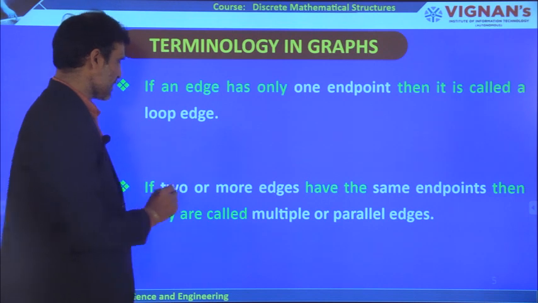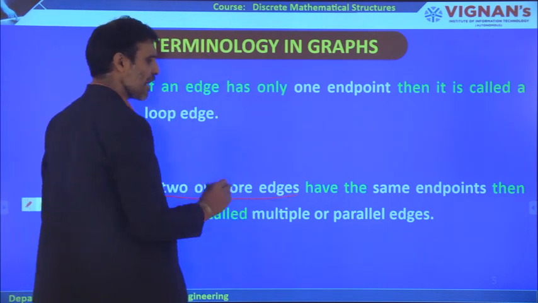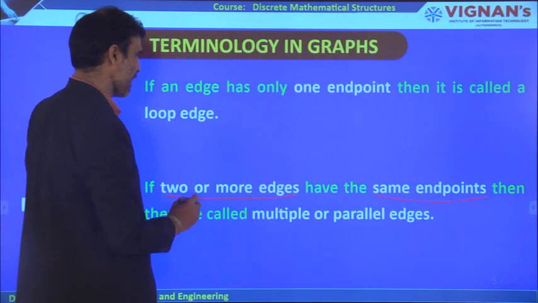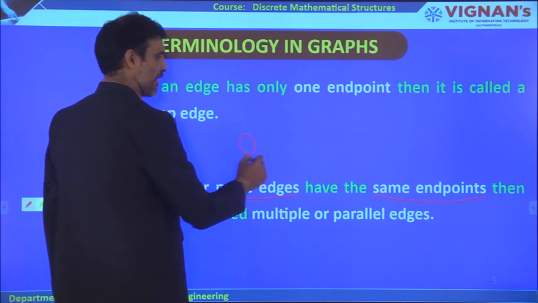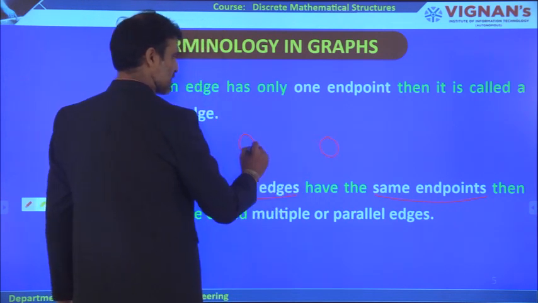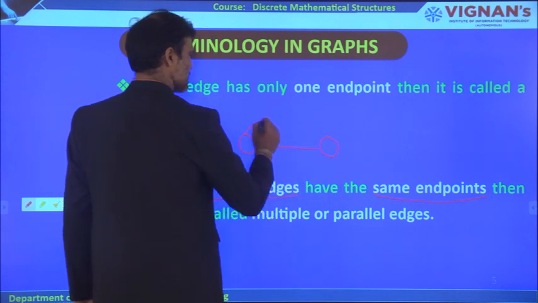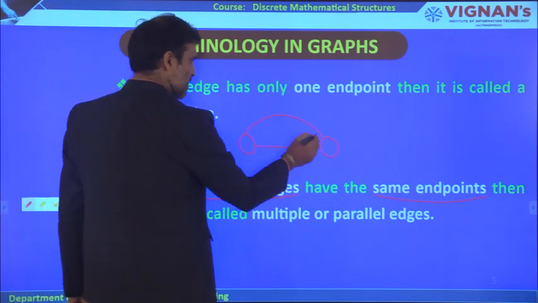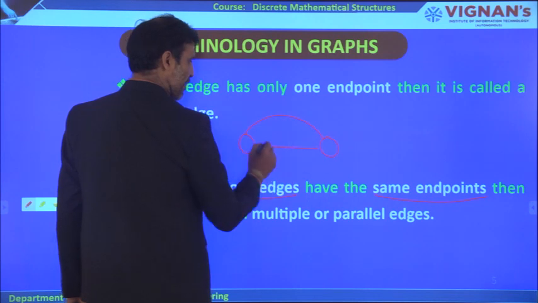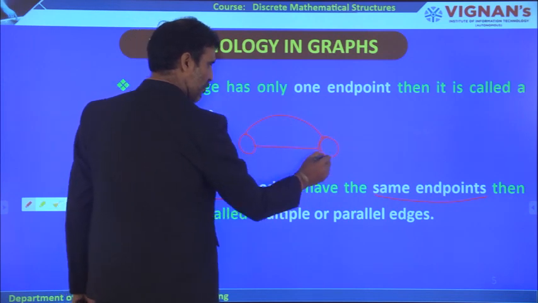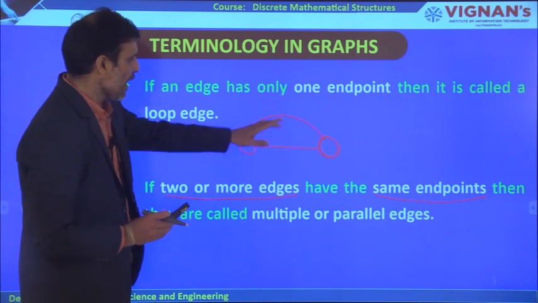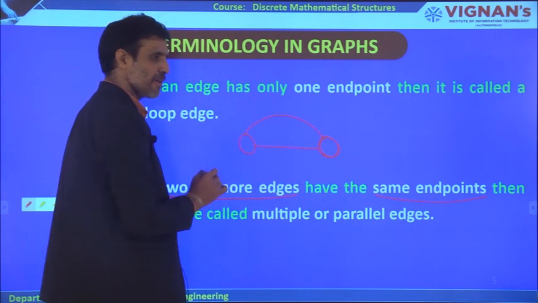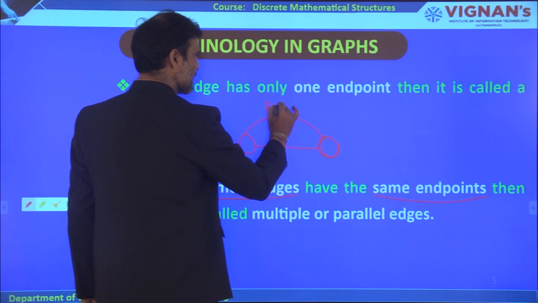If two or more edges have the same endpoints, what do you mean by that? Same endpoints means, suppose I am taking one vertex like this, and another vertex like this, and this is one edge and this is another edge. Now if you observe, for this edge, if you start from here, this is the end point. For this edge, if you start from here, this is the end point. So here I have taken two edges which have the same end point. Therefore, these two edges are called parallel edges.